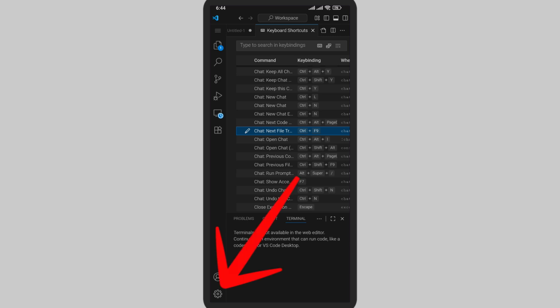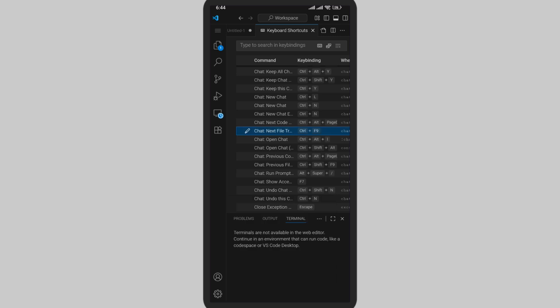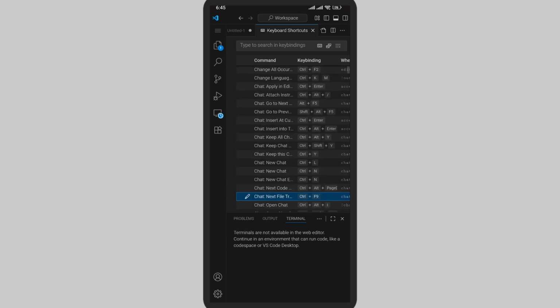Now here on the left bottom, you can see this settings icon. Simply tap on settings. Now here, there's an option called keyboard shortcuts. Simply tap on it. Now this interface will pop up. Here, you'll be able to see different key bindings and commands according to it.